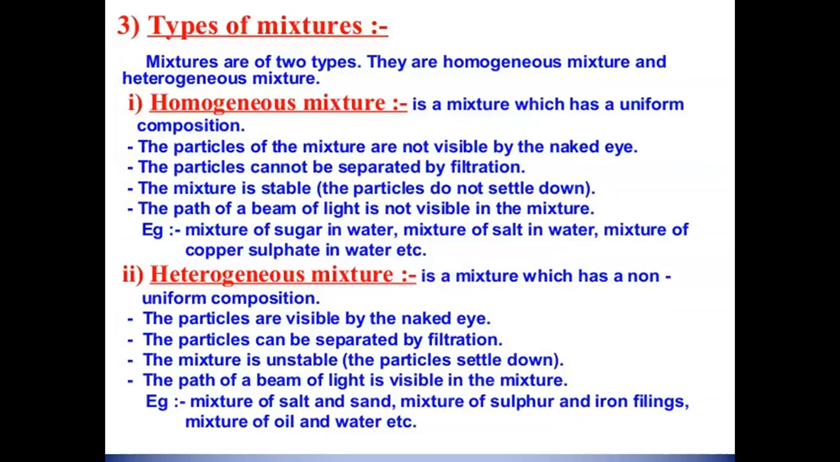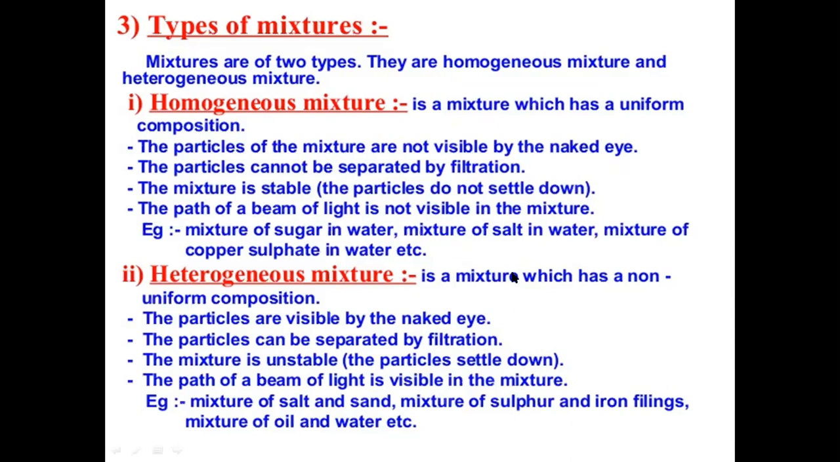Mixtures, on the other hand, are of two types. Homogeneous mixture is a mixture which has uniform composition. The particles of the mixture are not visible by the naked eye. The particles cannot be separated by filtration. The mixture is stable and particles do not settle down. The path of a beam of light is not visible in the mixture. For example, mixture of sugar in water, salt in water, copper sulfate in water, etc.